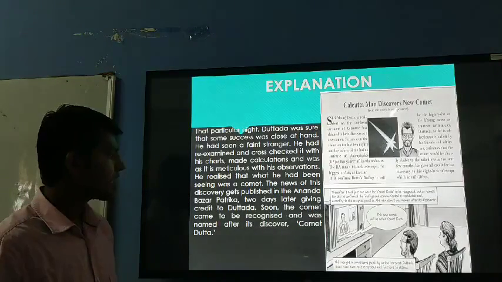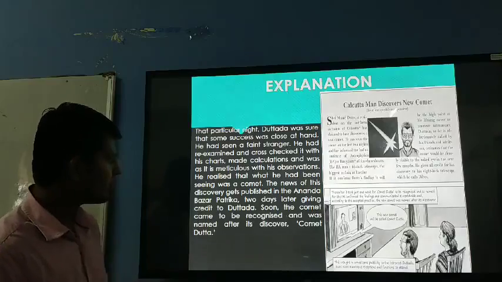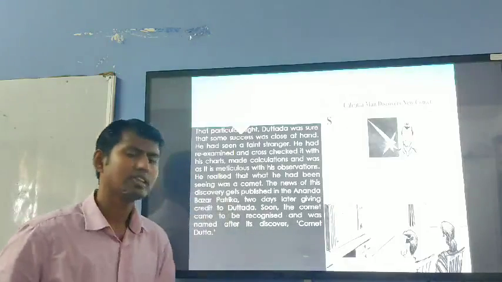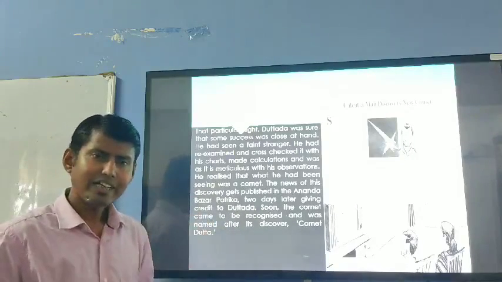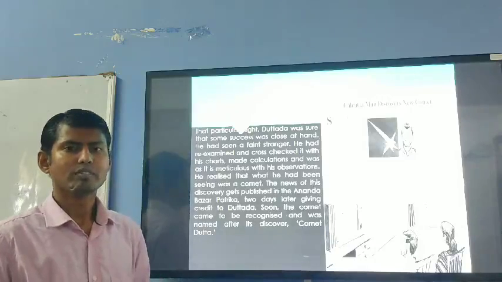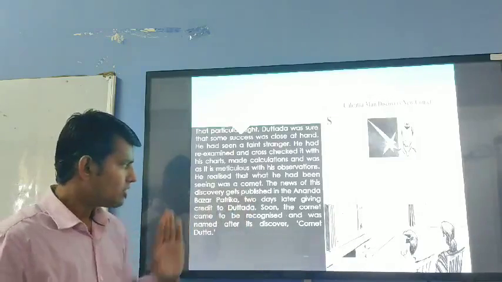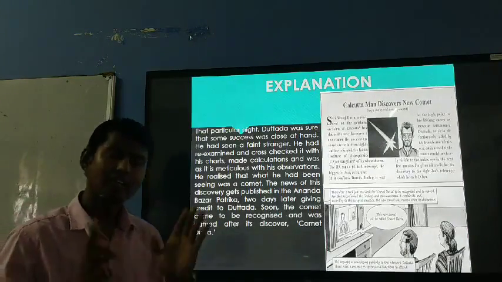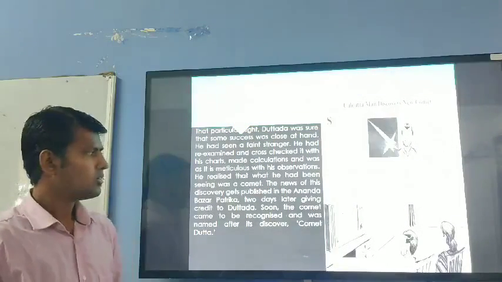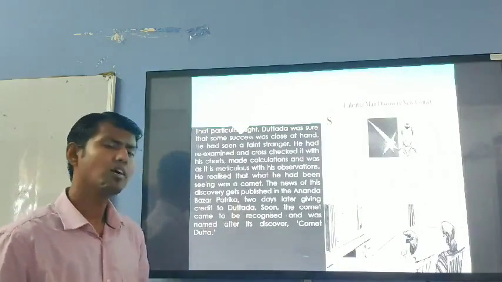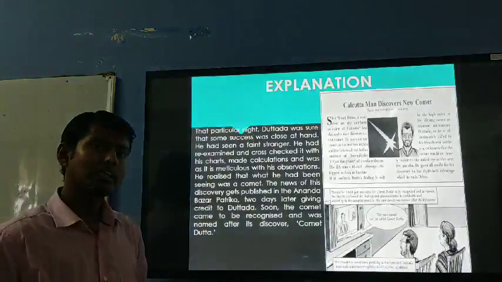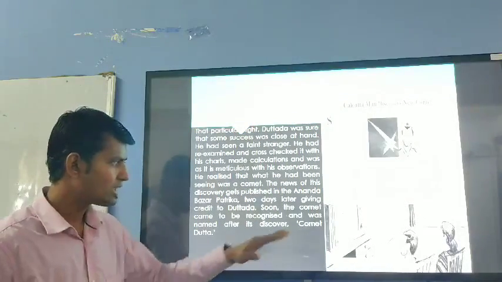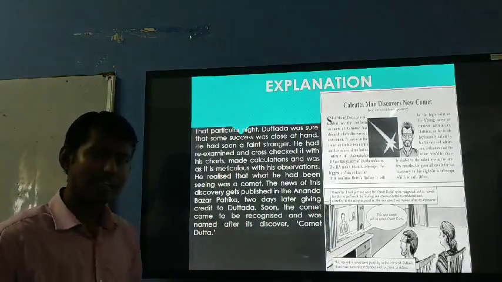Soon the comet came to be recognized and was named after its discoverer, Comet Dutta. After the news was published in Anand Bazar Patrika, the Indian Institute of Astrophysics also declared that what Manoj Dutta had discovered was indeed a comet. They gave the comet the name Dutta, so right now people call it Comet Dutta.